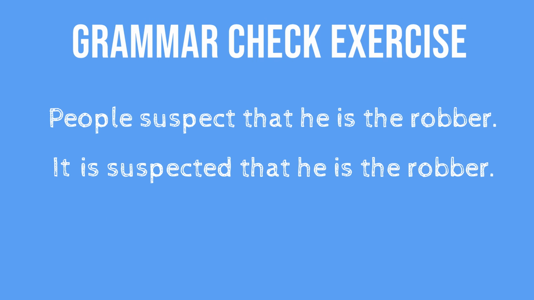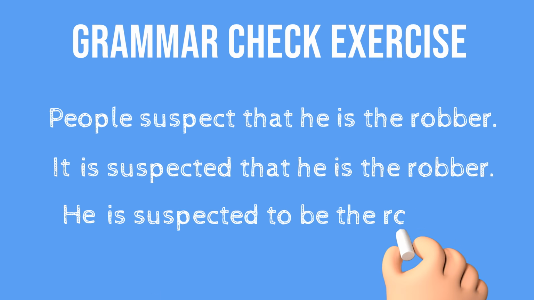Great! Did you get it? Next, let's have a look at the same sentence, but beginning with he. So don't forget, when we start with the object, we follow with an infinitive verb. So he is suspected to be the robber. Okay, now try a few on your own to check that you've got it.